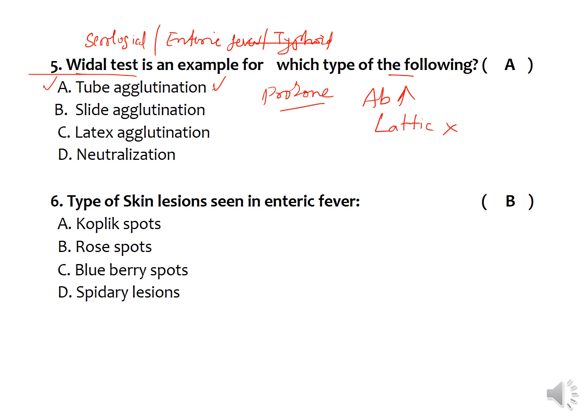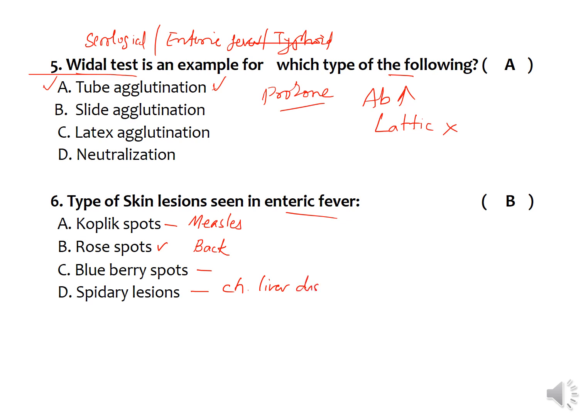And the next one is the type of lesions seen in enteric fever. There are some skin lesions also produced in enteric fever, called rose spots, which are seen on the back of the patient. These are macular lesions, red in color. Koplik spots are also seen, but these are seen in case of measles, on the mucosa of the palate. And blueberry spots are seen in some herpes viral infections, and spidery lesions are seen in case of chronic liver disease.